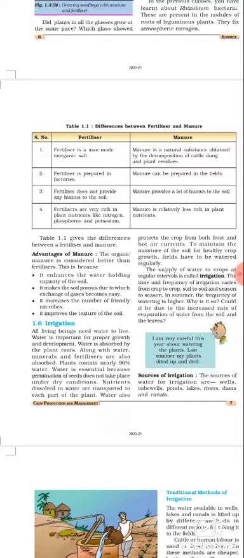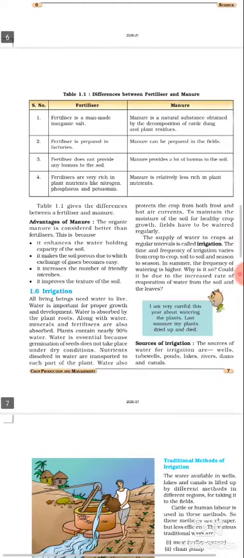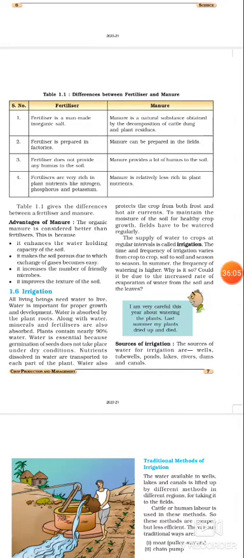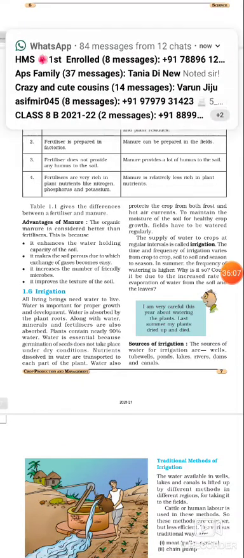Now how can we provide water to the crops? What are the different sources of irrigation? The sources of water for irrigation are wells, tube wells, ponds, lakes, rivers, dams, and canals. So these are the different sources of irrigation.